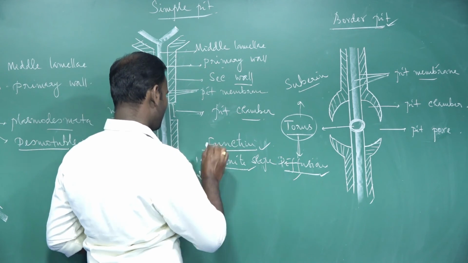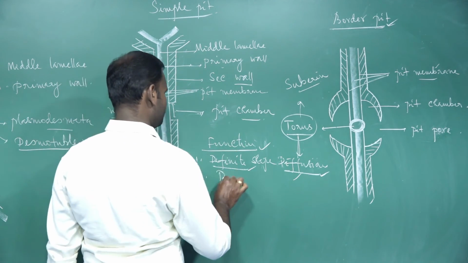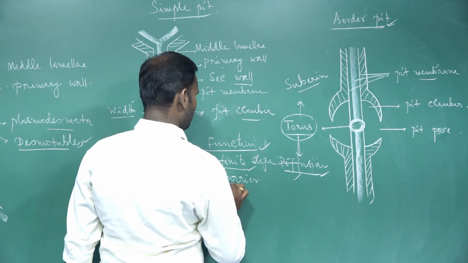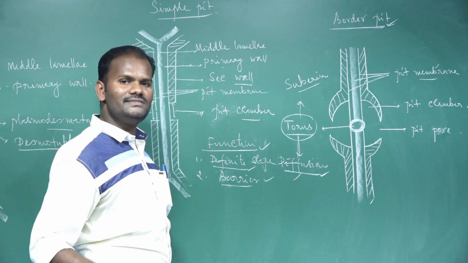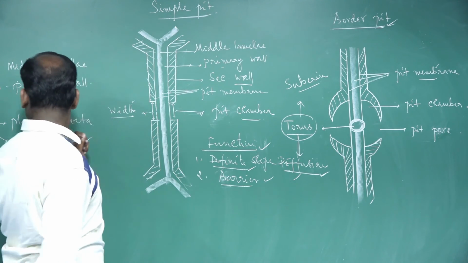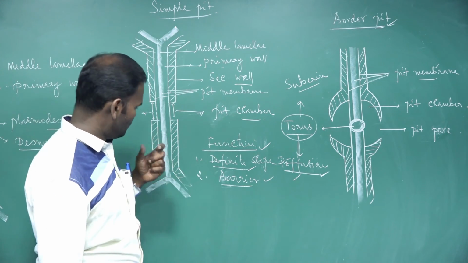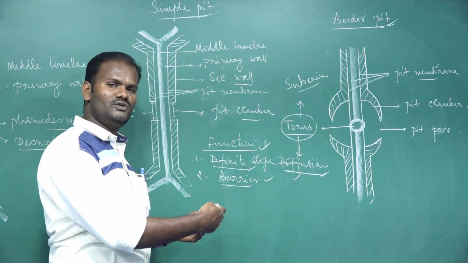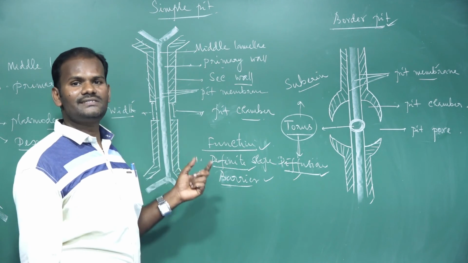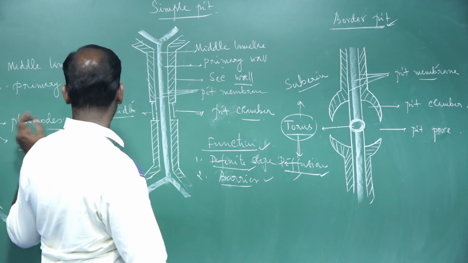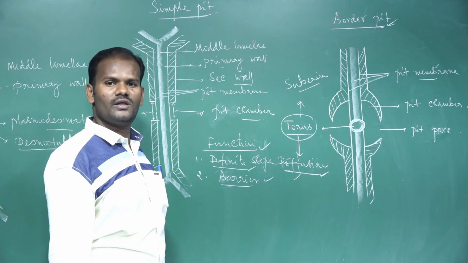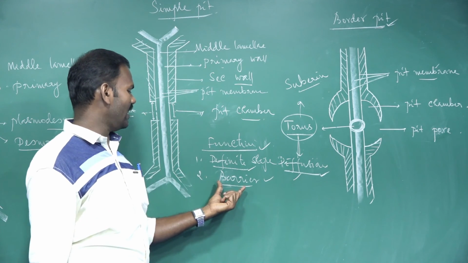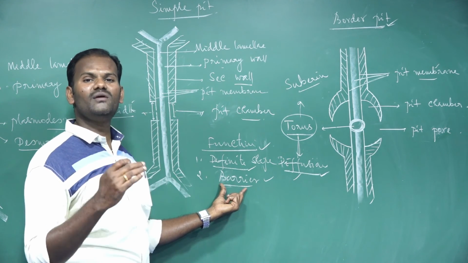The second function is that it serves as a barrier for many molecules entering the cells. A lot of harmful or chemical substances may enter and exit the cells. This takes place through minute openings called plasmodesmata, and also through tori. See, it is a barrier. The cell wall acts as a barrier for many molecules.